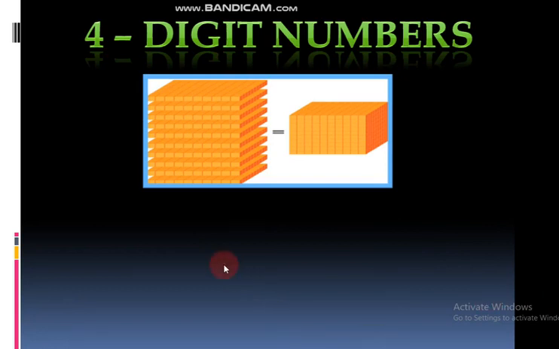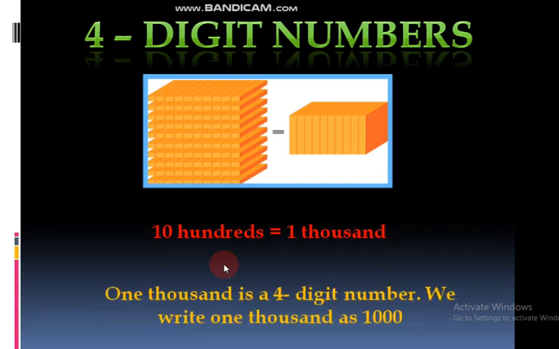4-digit number means, see, in 4-digit numbers, 10 hundreds is equal to 1000. Here they have taken 10 hundred sheets. See, 1, 2, 3, 4, 5, 6, 7, 8, 9, 10. This is 10 hundred sheets, which is equal to one bundle of thousands. This 10 hundred is equal to 1000.